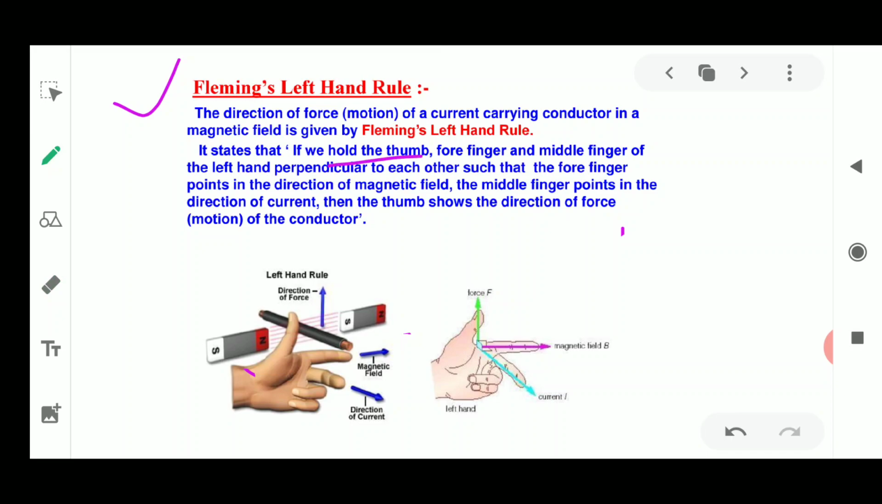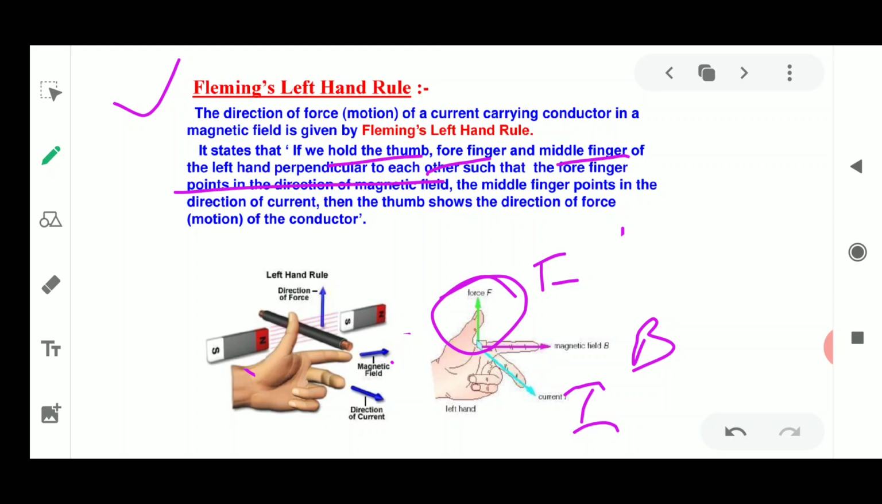This one is the thumb, the forefinger means the first one, this, and the middle finger of the left hand. They are perpendicular to each other such that the forefinger points the direction of magnetic field, and the middle finger points the direction of the current, that is I. Then the thumb shows the direction of the force acting on, or the motion of, the conductor.